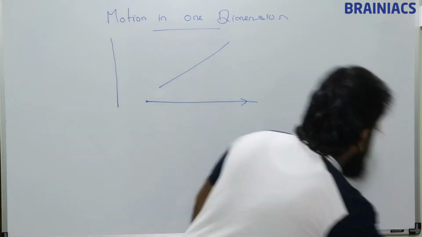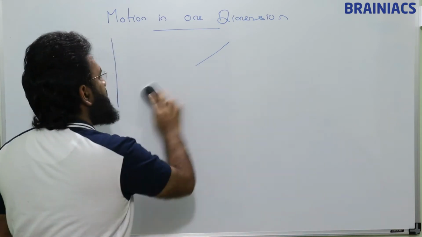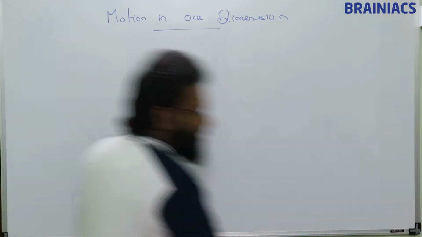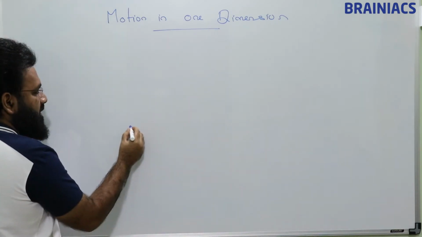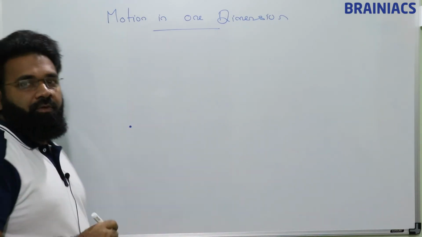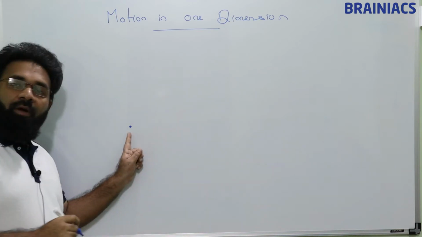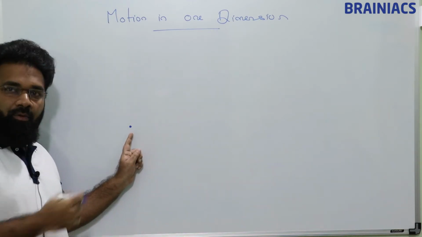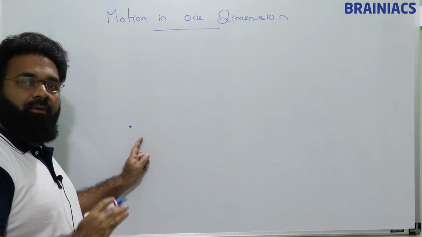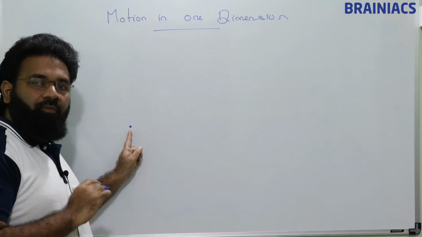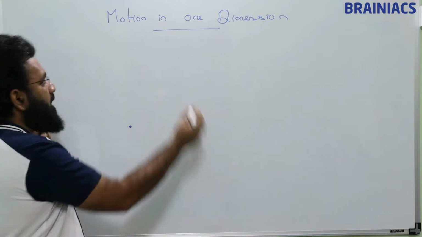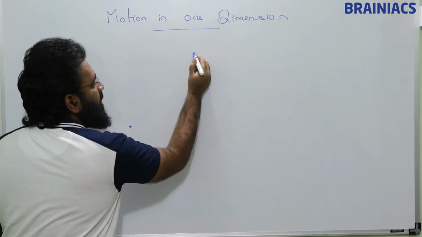Suppose if we consider this as our point of observation. For example, if we are observing from this point, we can observe from any point, wherever we are. Suppose this is the point of observation, and a particle or object is here.